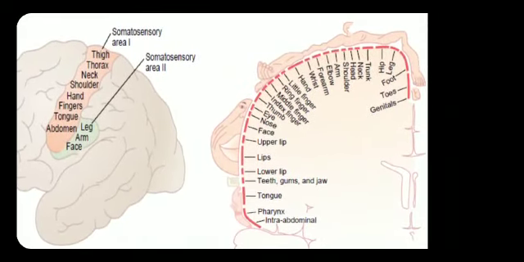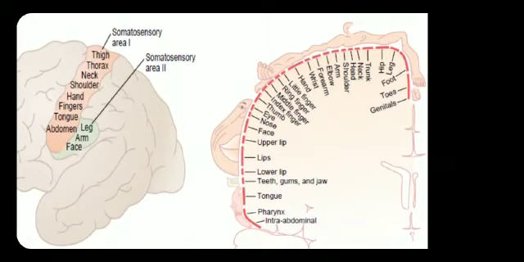Note that each lateral side of the cortex receives sensory information almost exclusively from the opposite side of the body. So the right side sensations will be in the left side of the cortex.